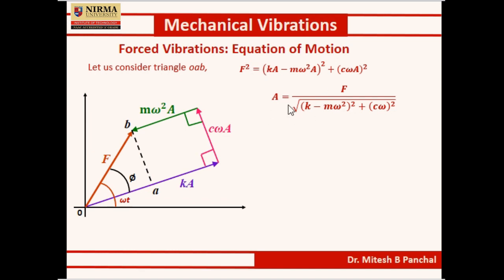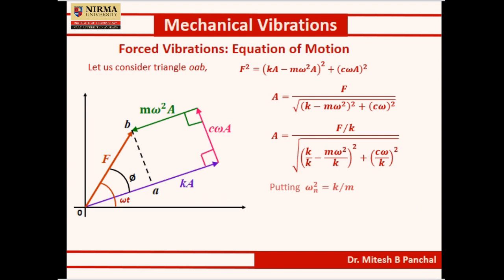From this, the value of A can be found as F divided by the square root of K minus M omega square, whole square, plus C omega whole square. Dividing by K, we can further simplify, and putting omega n square equal to K by M, we can simplify A in this form. Here again the C omega by K term has come, which we simplified in the previous slide.